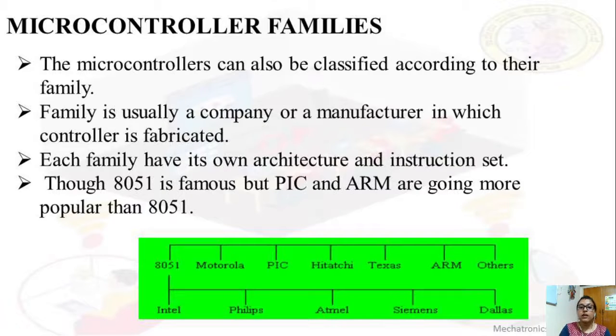Though 8051 is famous, PIC and ARM are going more popular than 8051. So we can see here the various companies: 8051, Motorola, PIC, Hitachi, Texas, ARM and other companies. 8051 is manufactured by Intel, Philips, Atmel, then Siemens and Dallas company. These are some of the companies which manufacture 8051.